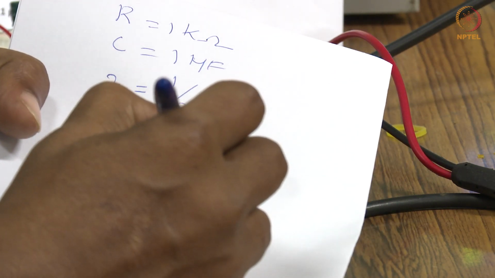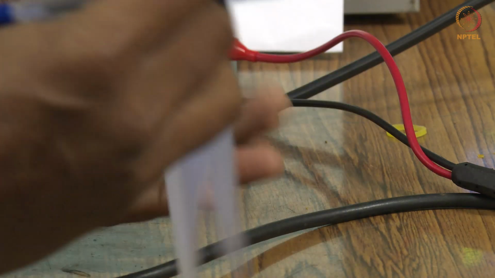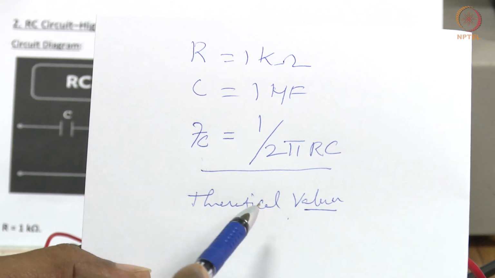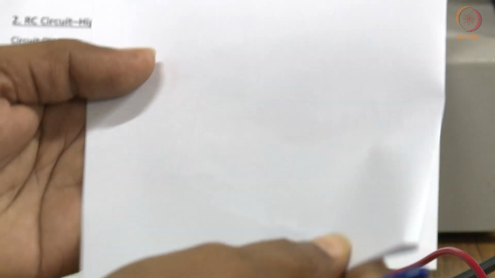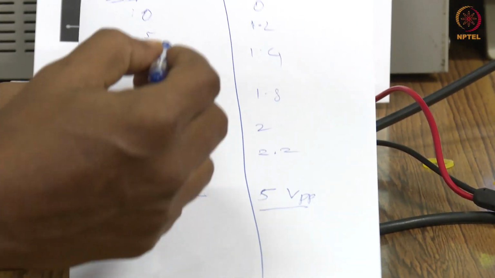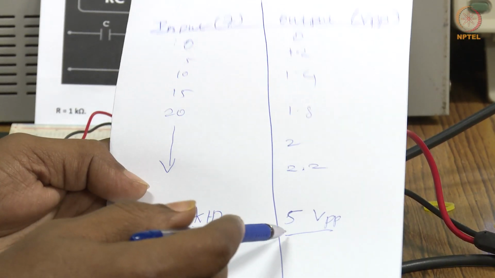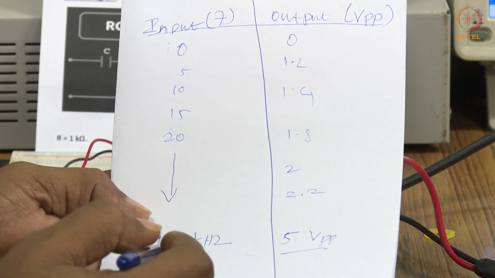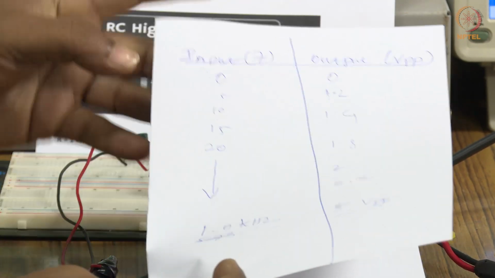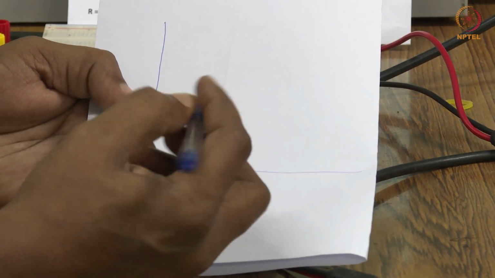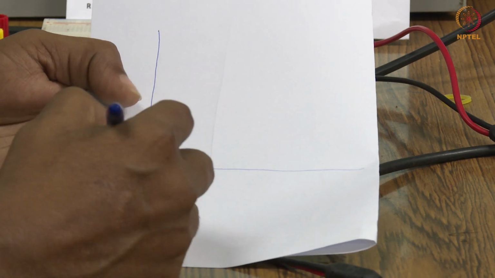The theoretical value we have to compare with the practical value which you obtain through the laboratory setup. These two need to be compared by plotting this graph. We can then obtain the frequency curve for the high pass filter.